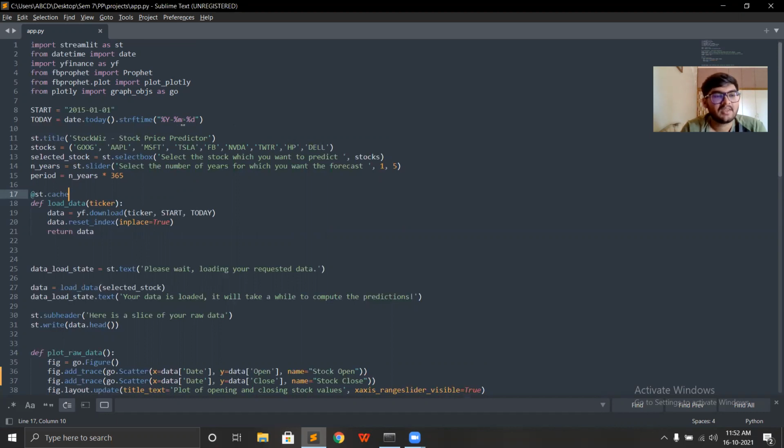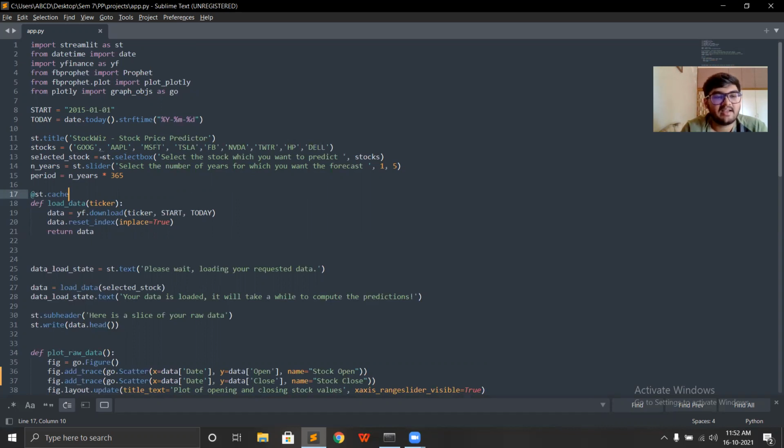Moving on from there, we can see that I have defined two variables, start and today. In start, I am taking the date of 2015's first month, and the today variable is storing today's date, which we'll be using in the predictions. Then I am providing the title to my app using Streamlit's title function, setting it to Stock Quiz, stock price predictor.